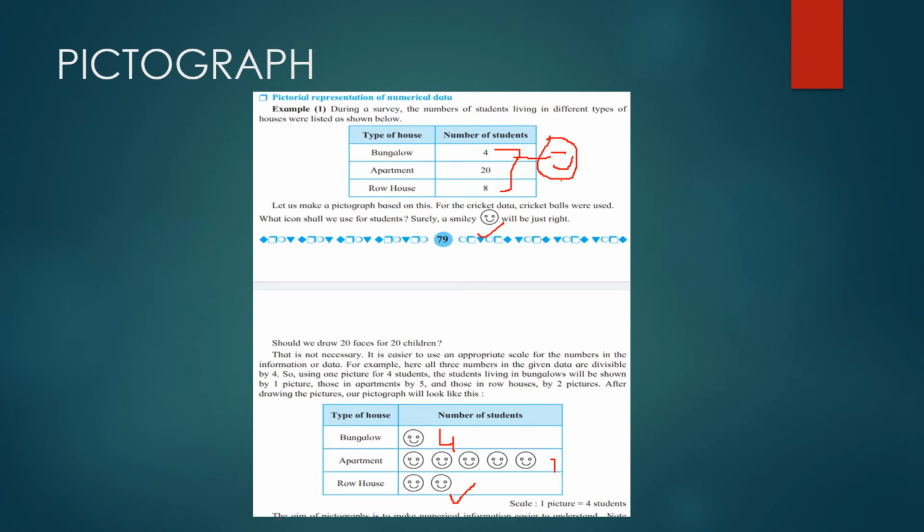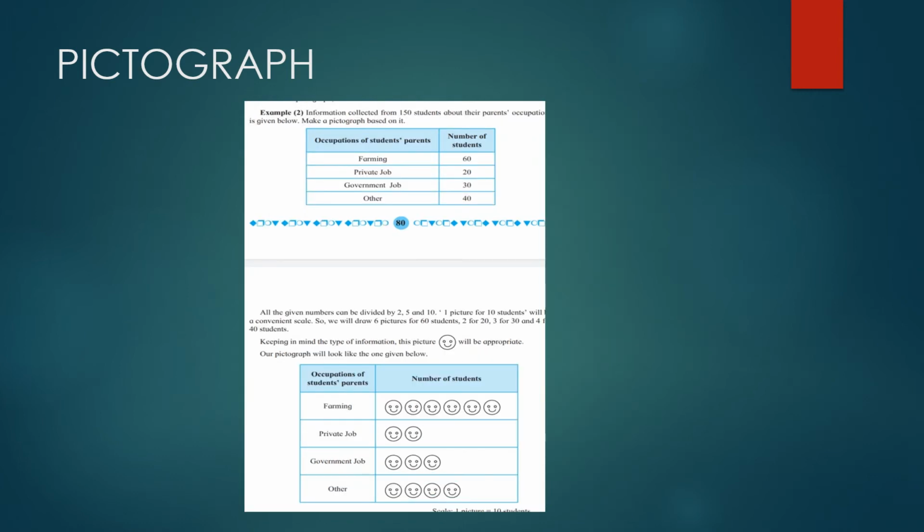So let's see one more example. Here it says, information collected from 150 students about their parents' occupation is given below. Make a pictograph based on it. So farming, there were 60. For private job, 20 students. And government job, the students' parents who were involved, there were 30 students, and others 40.